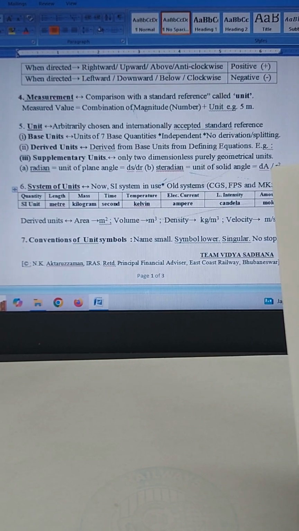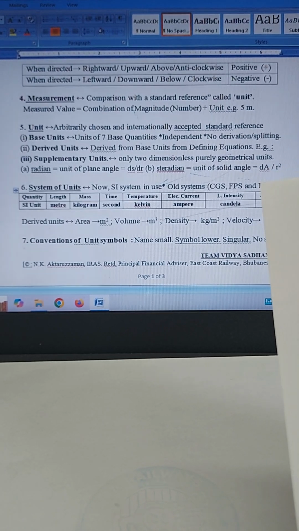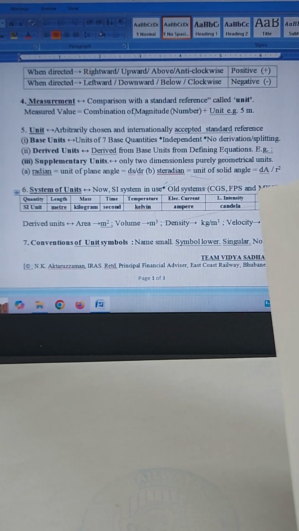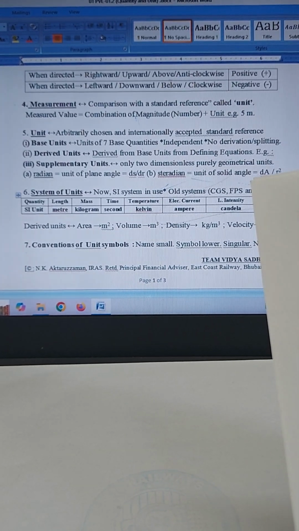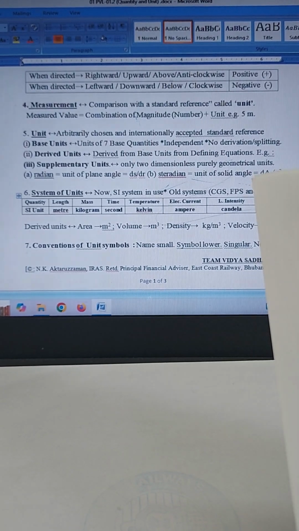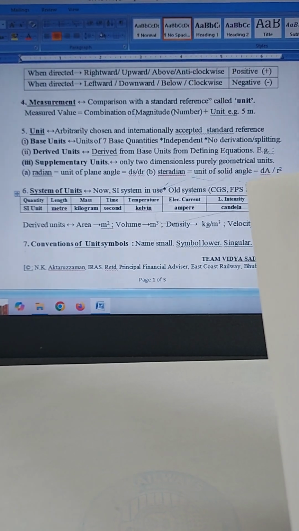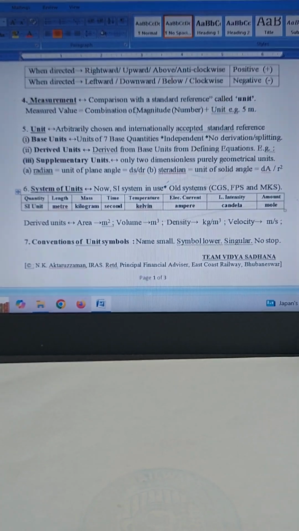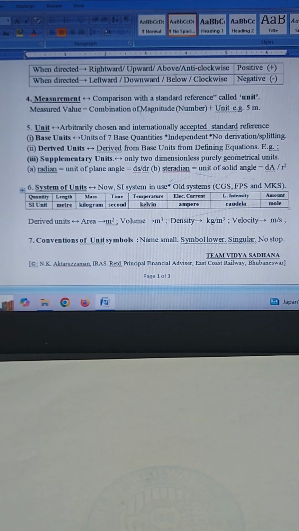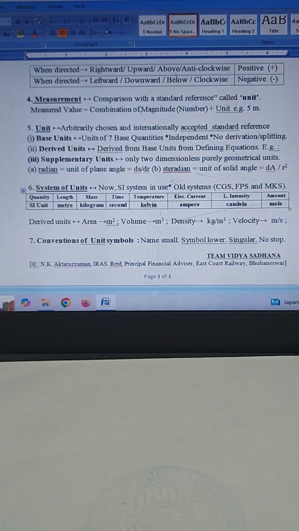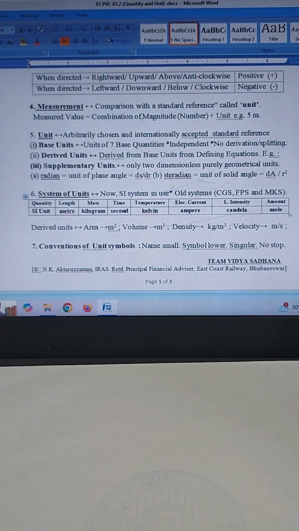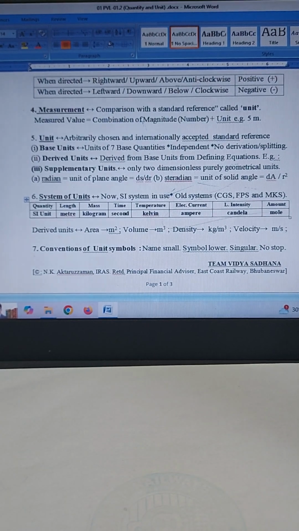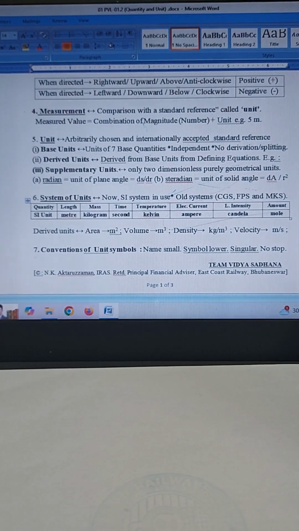We have to follow certain standard rules and guidelines for writing the names and symbols of units. In brief, the unit names are never capitalized, they are written with small letters. As for example, the unit of force is Newton. But when you write the Newton as unit symbol, then we have to write N as a capital letter. The unit symbols are written in lowercase, starting with small letters.